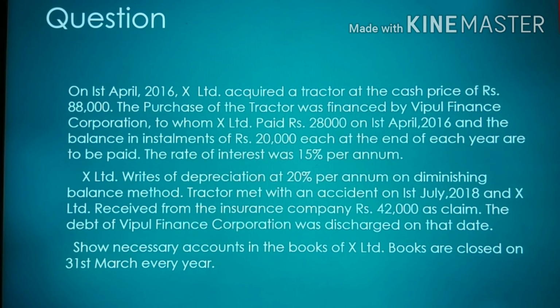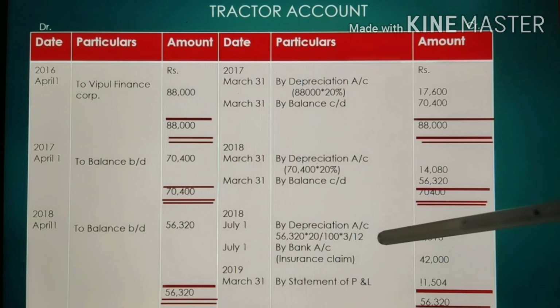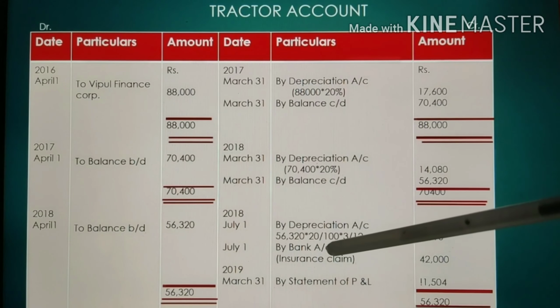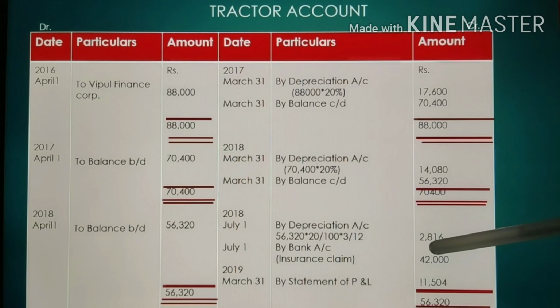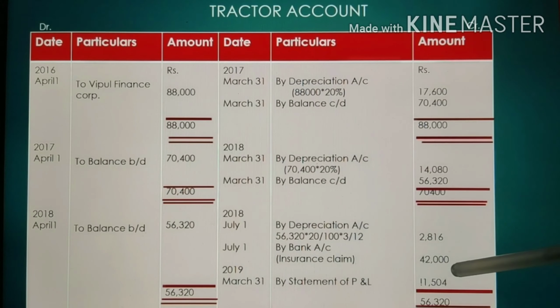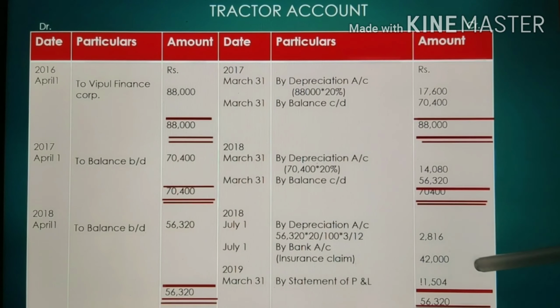After that, in 2018, that's the important thing: as per the information in the question, the tractor met with an accident on 1st July 2018, and X Limited received from the insurance company rupees 42,000 as claim. In the tractor account we will show this. In the depreciation account, we will transfer depreciation up to 3 months, April, May and June. The depreciation calculation on the diminishing balance method is 56,320 into 20 upon 100 into 3 upon 12, that is 2,816. And the insurance claim received from the bank is 42,000. This is bank account debit to tractor account. That's why that entry is shown in the account.